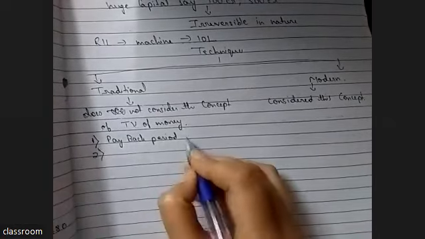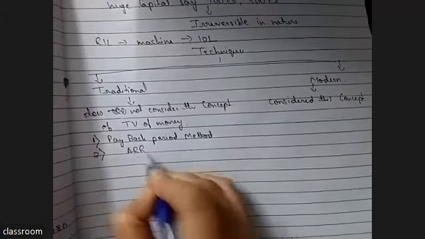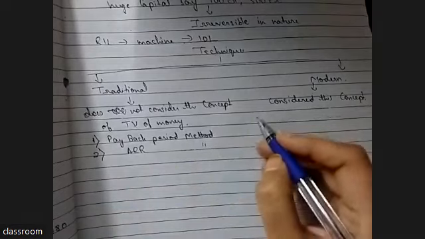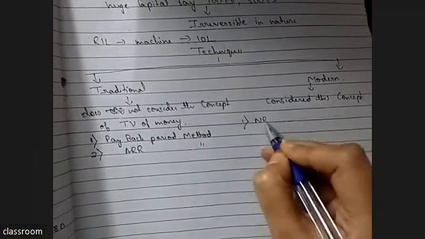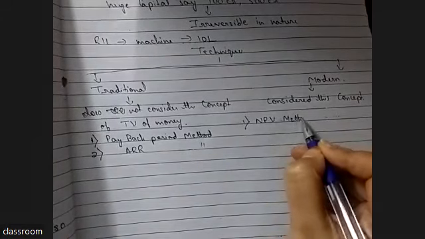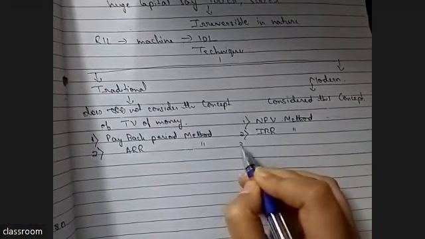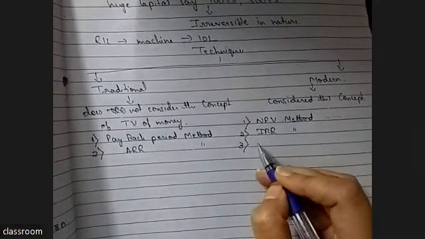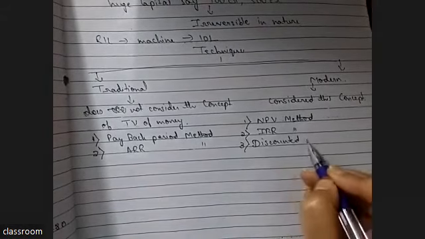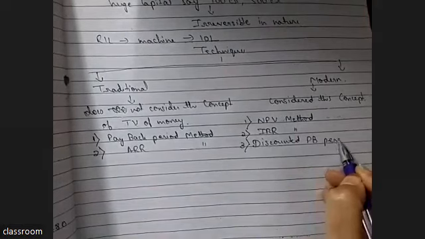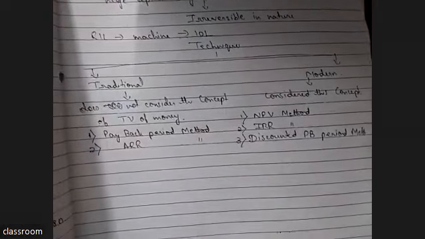Payback period method, ARR method, and here NPV method, IRR method, discounted payback period method. Now we will discuss these one by one.